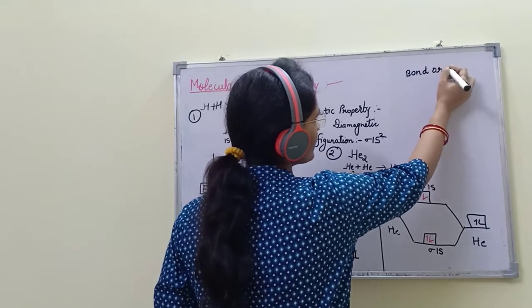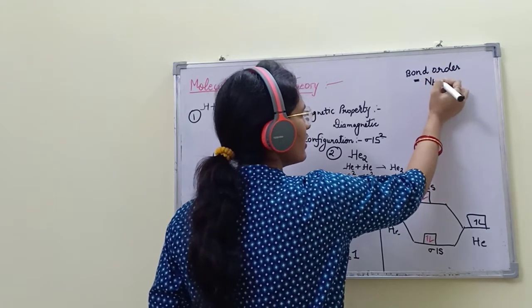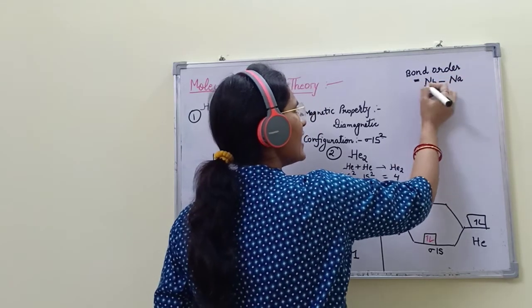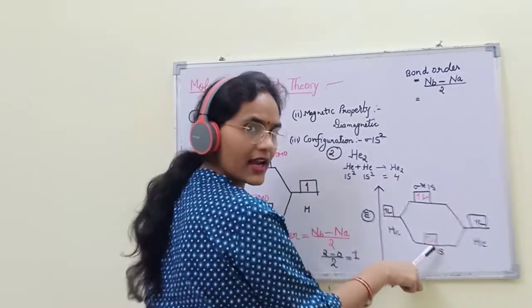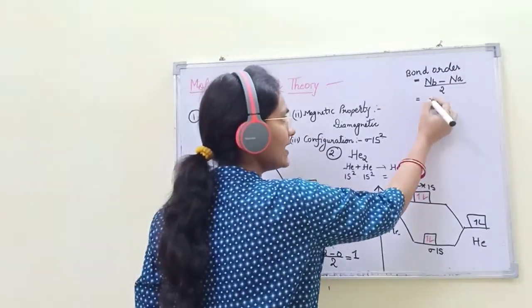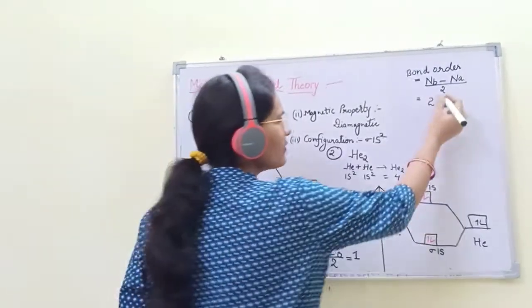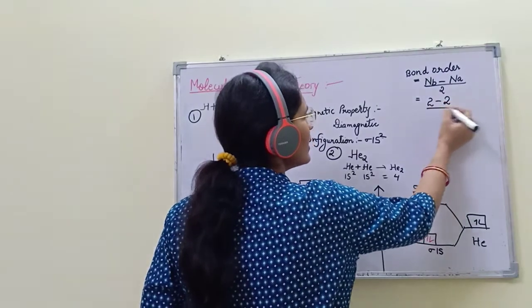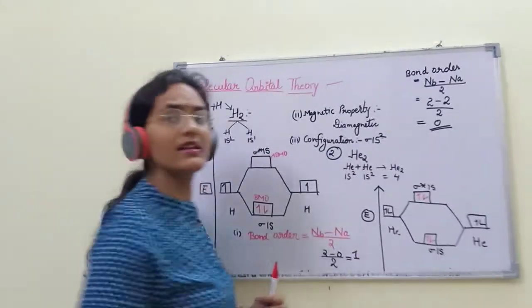Okay. So bond order is equal to Nb minus Na upon 2. The total number of electrons in the bonding molecular orbital is 2, and the total number of electrons in the anti-bonding molecular orbital is 2. Upon 2, it means bond order becomes 0.